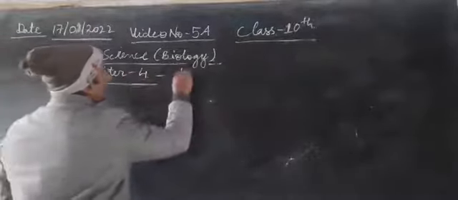And the gametes are capital T, small t. Now gametes capital T, small t. Okay?